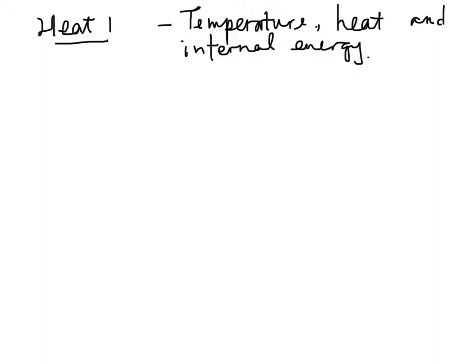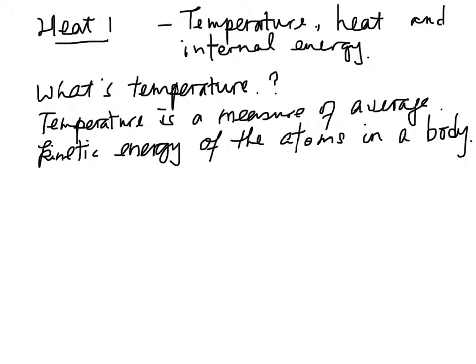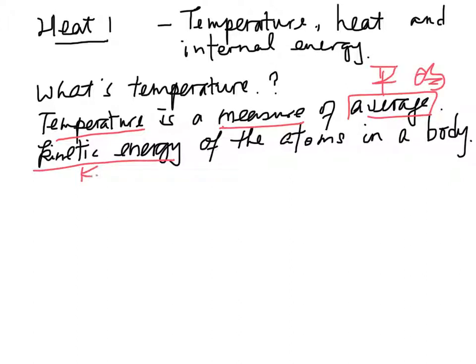In this section, you are going to study temperature, heat, and internal energy. First of all, what is temperature? In fact, temperature is a measure of the average kinetic energy. Symbol is KE. In Chinese, 動能. Temperature is a measure of the average kinetic energy of the atoms in a body.